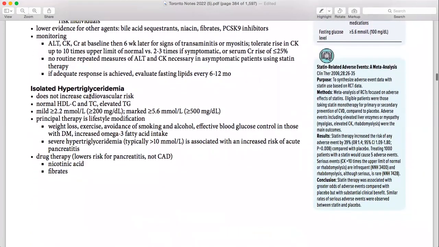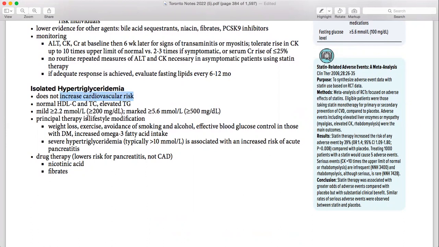Then isolated hypertriglyceridemia does not increase the cardiovascular risk, with normal HDL and total cholesterol. So if a patient with hypertriglyceridemia asks, doctor, are my chances of cardiovascular risk high, you have to tell them no. So don't hesitate to write down that answer. If there is no, it's totally okay.